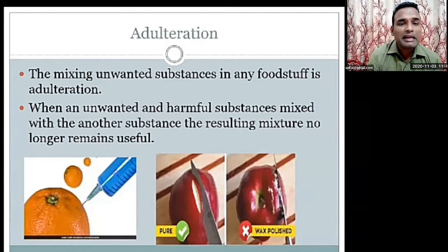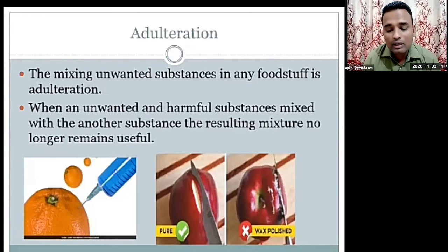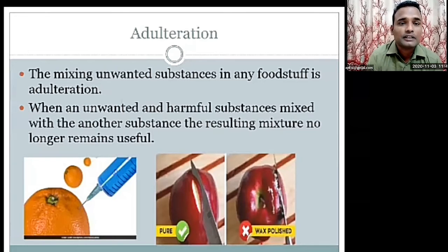Understood? So many types of adulteration are there. We have already learned adulteration in the lesson on food safety, given on page number 38, where many types of adulteration are given. In short, adulteration is a mixture.